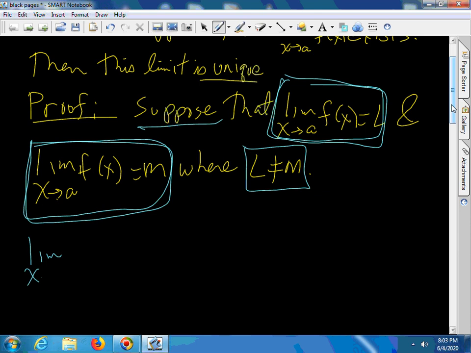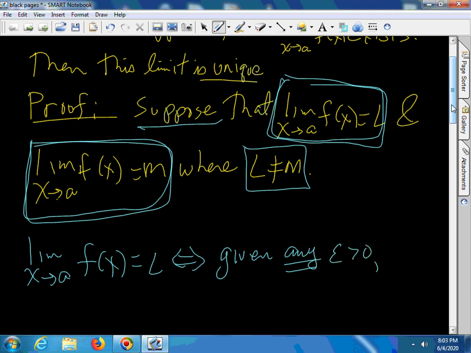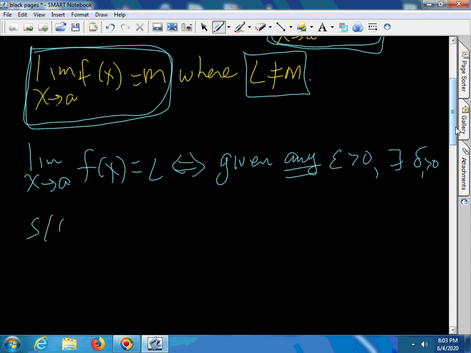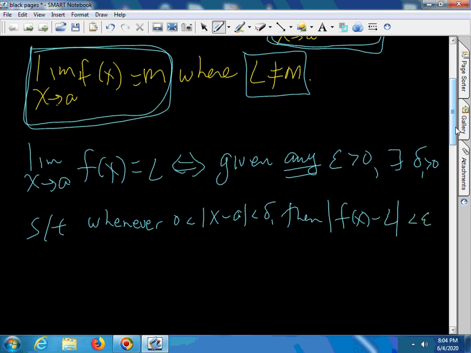The limit as x goes to a of f of x equals L is the same as: given any epsilon greater than 0, there exists a delta, call it delta 1, greater than 0, such that whenever 0 is less than |x minus a| is less than delta 1, then |f of x minus L| is less than epsilon.